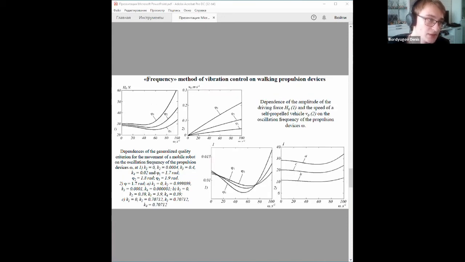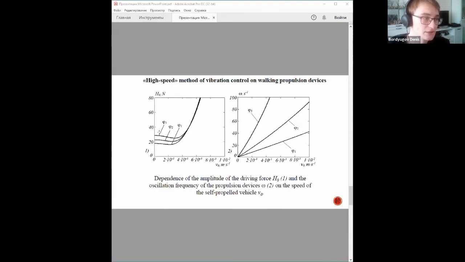The next slide is the frequency method of vibration control of the walking propulsion device. In the first figure, we can see the dependence of the amplitude of driving force H0 and the speed of the self-propelled vehicle V0 on the oscillation frequency of the propulsion devices omega. In the second figure, we can see the dependence of the generalized quality criterion for the movement of the mobile robot on the oscillation frequency of propulsion devices omega.